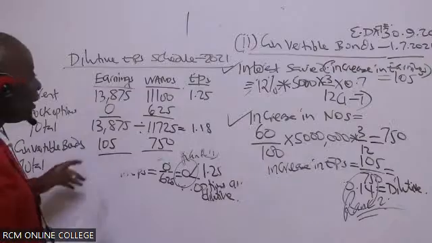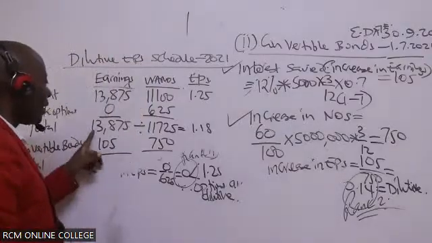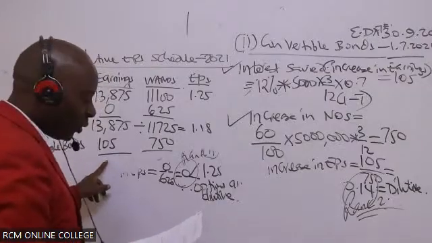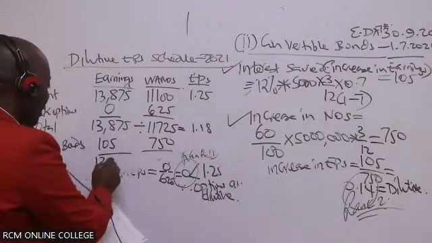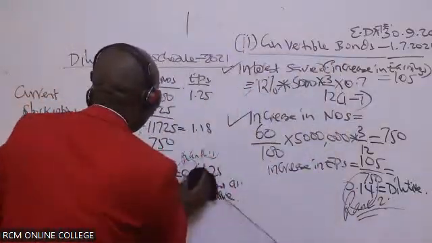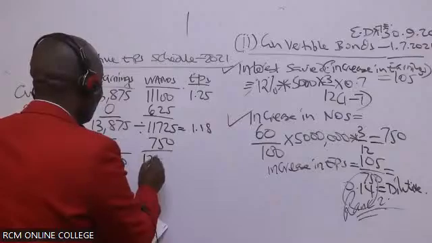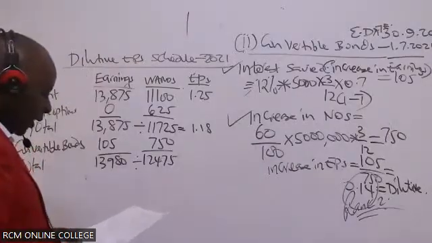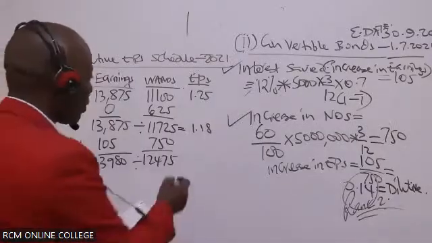So the total, in this case, somebody give me the answer here: 13,875 plus 105. Is there somebody who is able to give us this figure? 13,980. And then this plus this gives me 12,475. Then you divide the two, and you should be able to give me the most diluted EPS. Which will give me what figure? Somebody here, 1.12. Thank you very much.